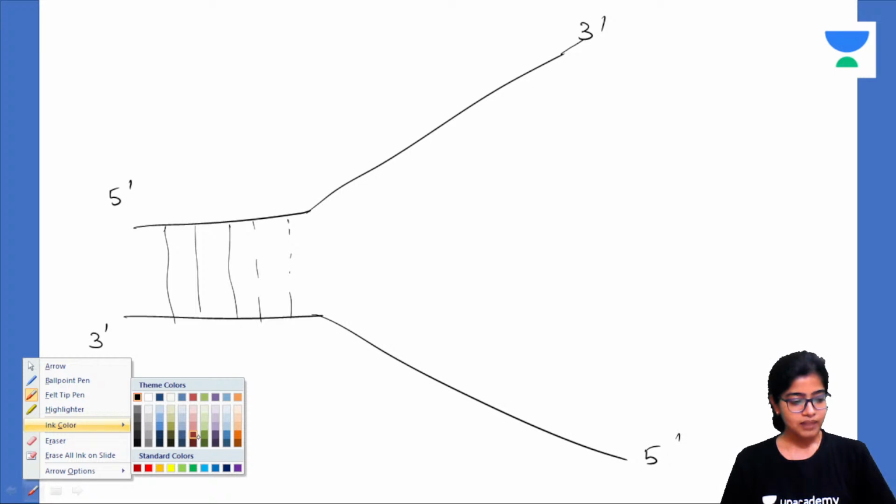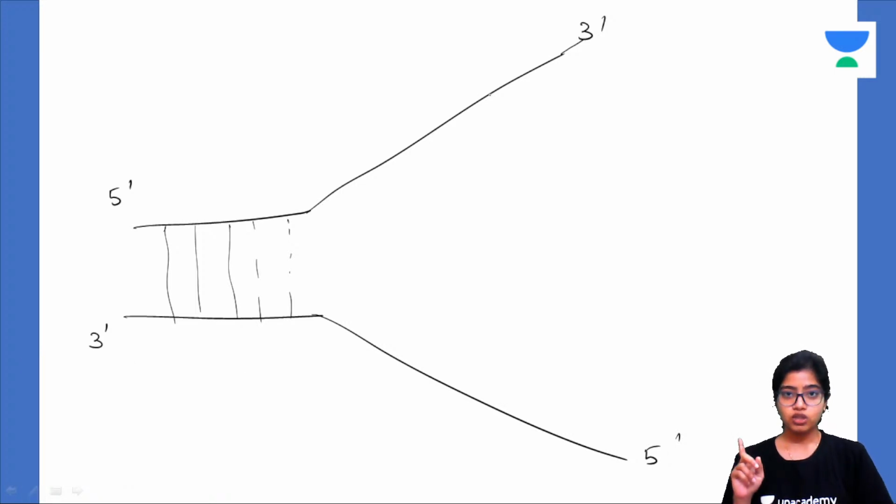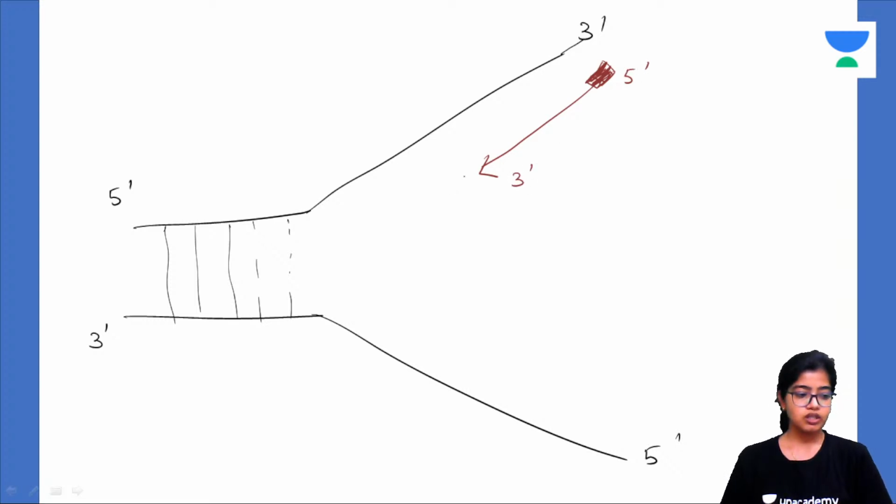So now what will happen? Going back to our lecture on DNA synthesis and DNA replication, the DNA polymerase enzyme works in the 5' to 3' direction only. So it will start synthesizing from here. This is the DNA polymerase enzyme. It will start synthesizing the daughter strand in this direction, the 5' to 3' direction. Understood? And this is continuous synthesis.